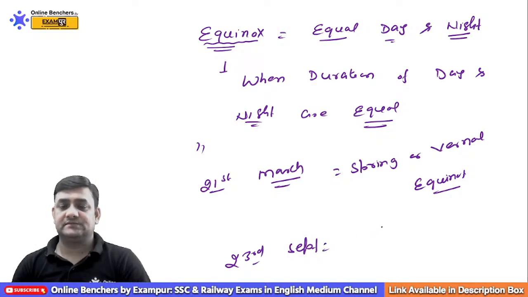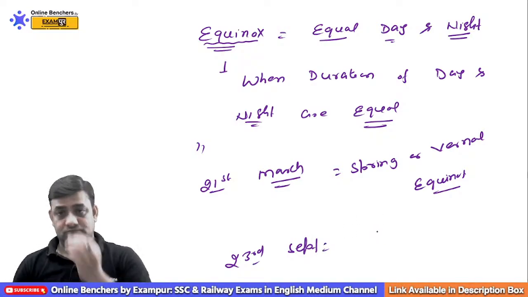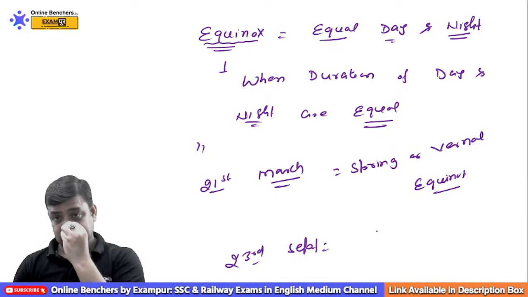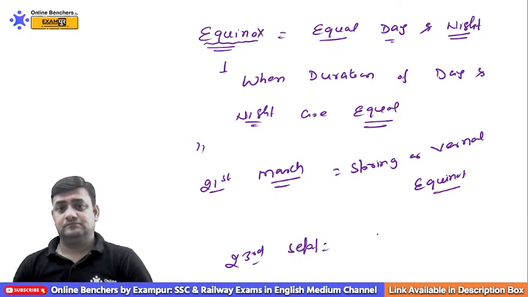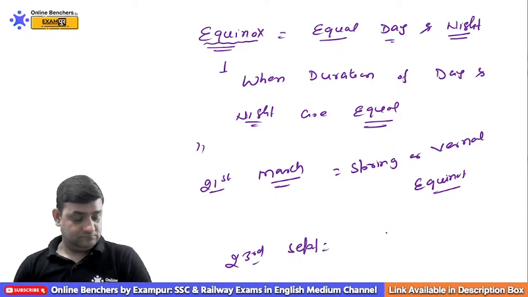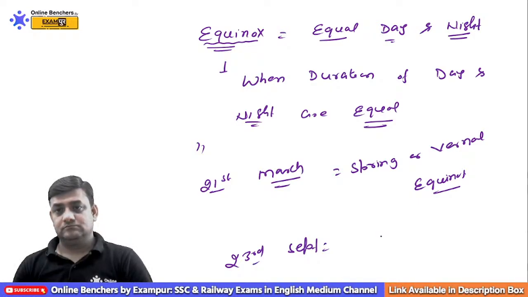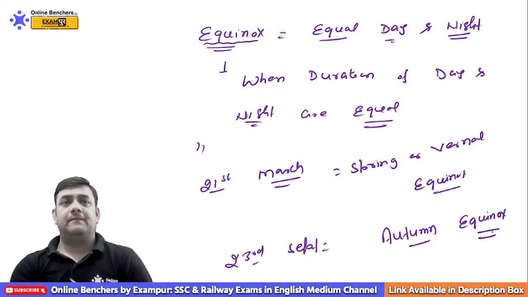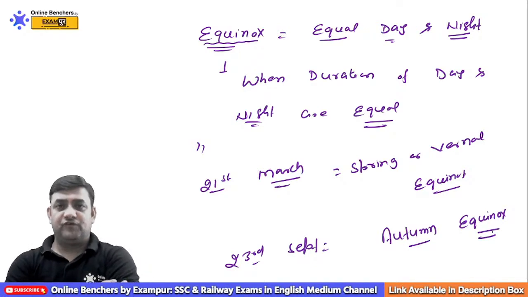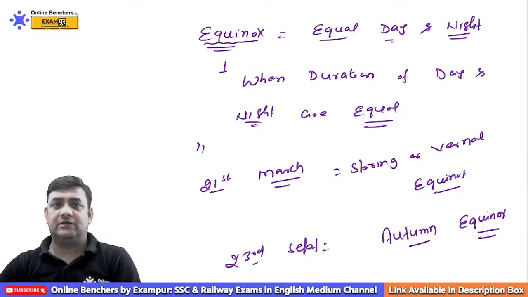This is called the autumn equinox. Am I clear to you all? So one is called the spring or vernal equinox and the second is called the autumn equinox. Am I clear to you all?